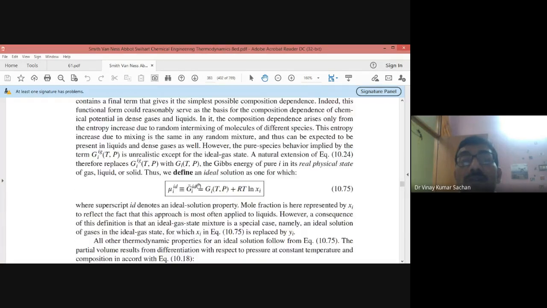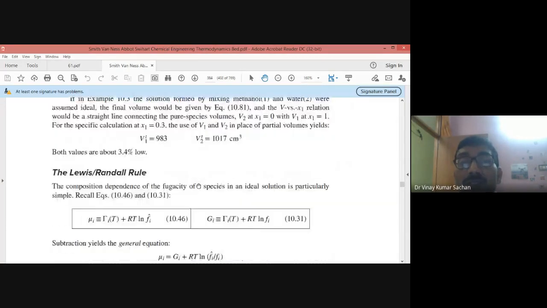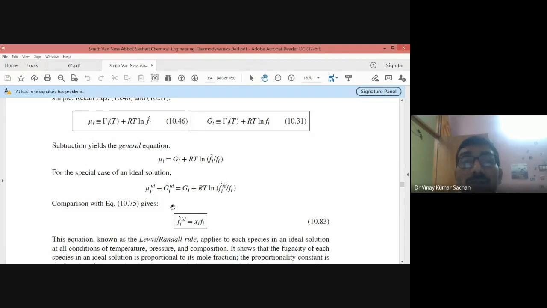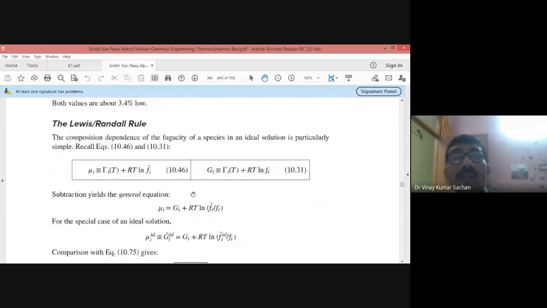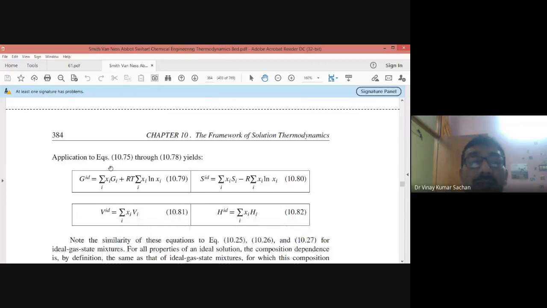So this is for entropy. So for G, Gibbs energy also can be written, though it is not written. Now if you multiply with the mole fraction and make a summation and use the summability relation, then you can find out the total property of the solution.